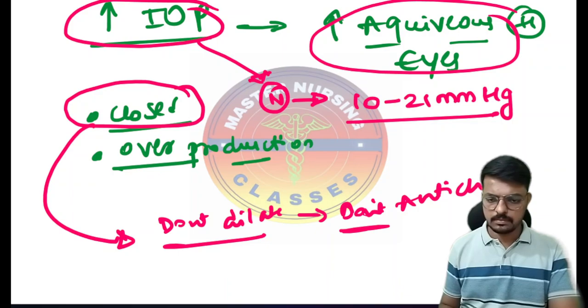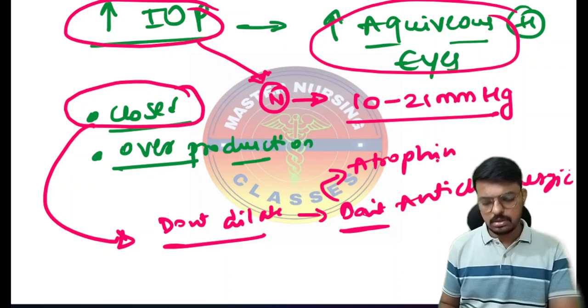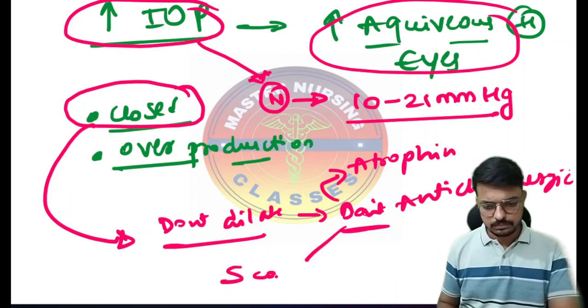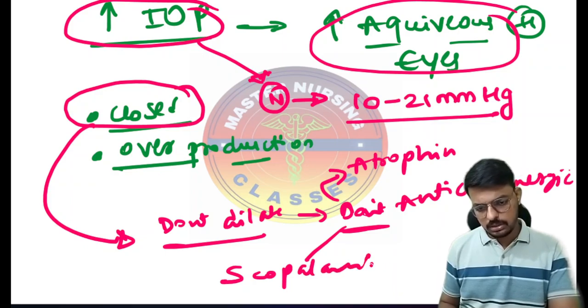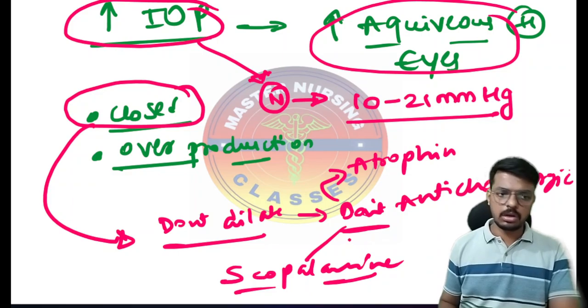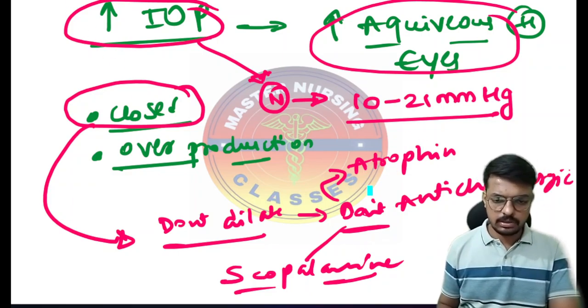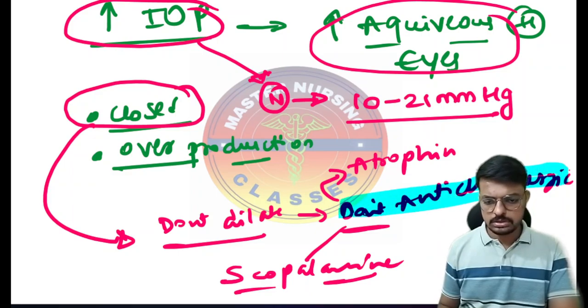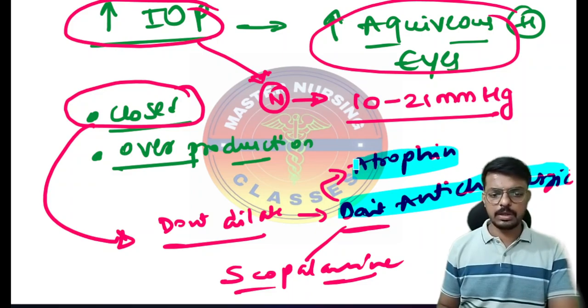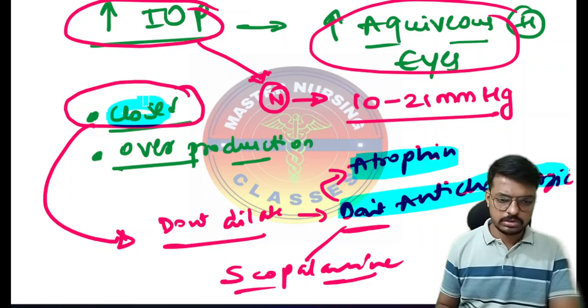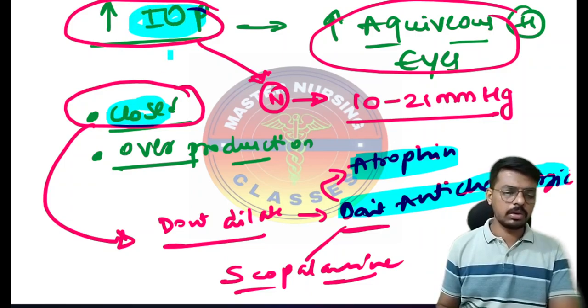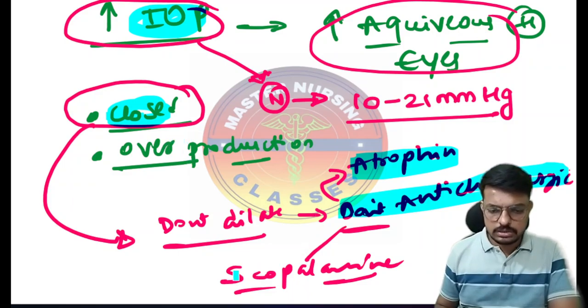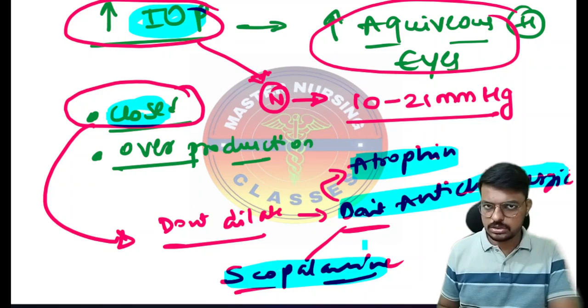What are the anticholinergic drugs? Mostly the examiner will ask. Very importantly, atropine sulfate is contraindicated in glaucoma, and scopolamine is also contraindicated in glaucoma. Why are anticholinergics contraindicated in glaucoma? Because anticholinergics dilate the pupils. Pupil dilation will close the angle, and the angle being closed means the IOP will increase again. This is the reason atropine and scopolamine are contraindicated in glaucoma. This question may come in the exams, a very important concept.